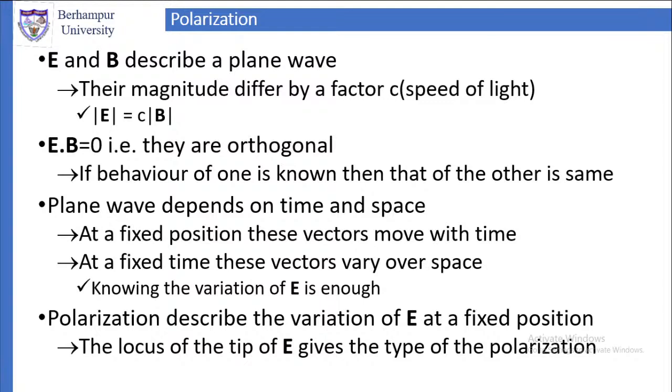the polarization. If that curve is a straight line, we call it a linear polarization. If that curve is an ellipse, we call it an elliptical polarization. If that curve is a circle, we call it a circular polarization. So the locus of the tip of E gives the type of polarization.